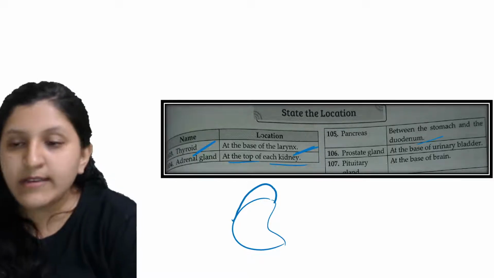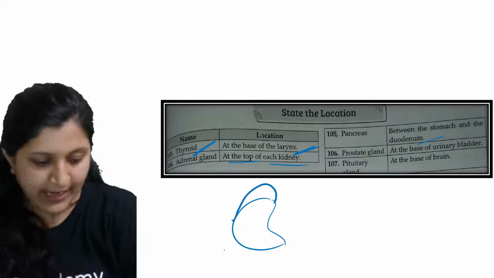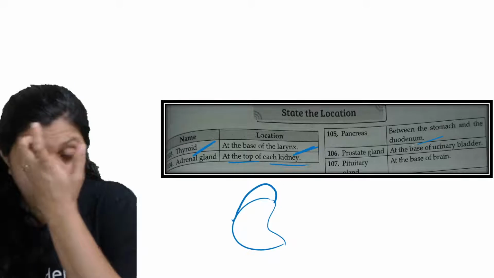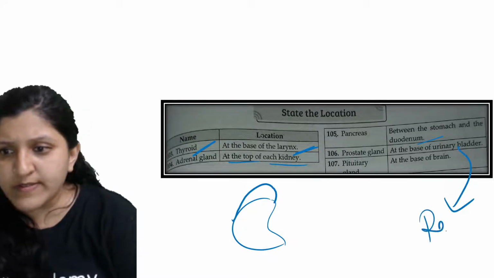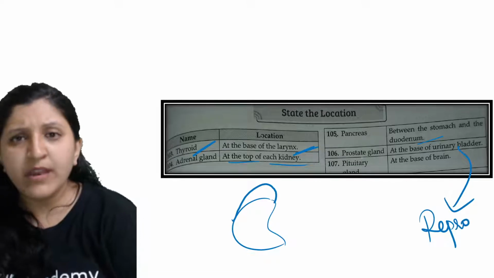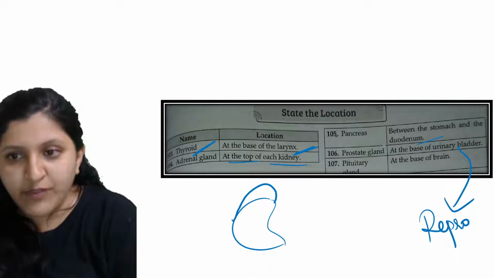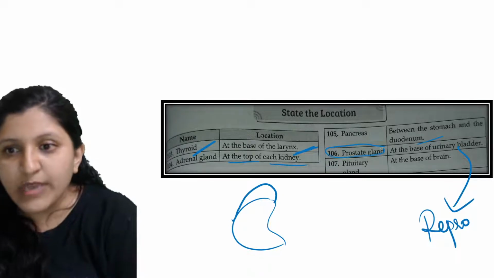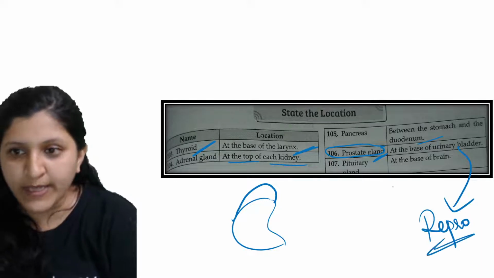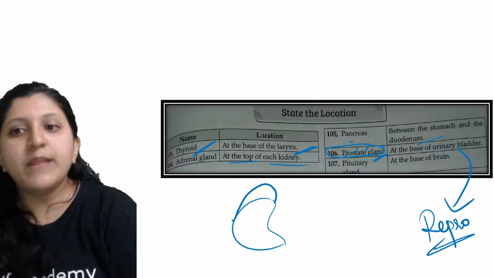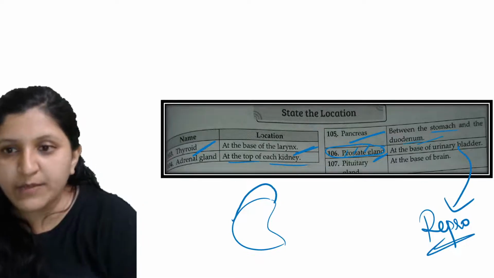Then prostate gland, so in that case it is at the base of the urinary bladder. This one you will study in reproductive system, but in endocrine system they have not mentioned that, and for term 2 anyway reproductive system is not there, so you can just skip this one. The pancreas, when we mention, is basically between the stomach and the duodenum.